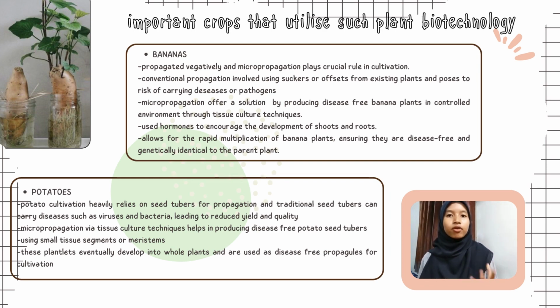The process involves using small tissue segments or meristem from healthy plants to initiate cultures in a sterile medium. These cultures are then multiplied in a controlled environment, generating disease-free plantlets. These plantlets eventually develop into whole plants and are used as disease-free propagules for cultivation.